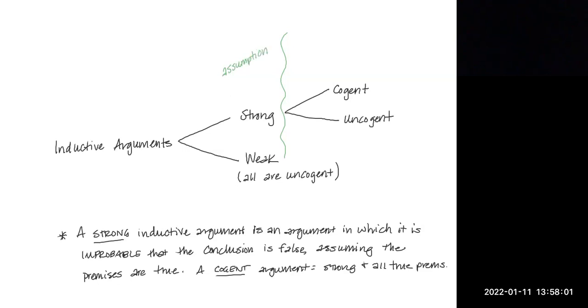Here, we are assuming that the premises are true in order to determine how strong or weak this inductive argument is. But if we're looking at determining whether it is cogent or uncogent as well as strong, then we look at the reality. Are the premises actually true in reality? Have all dinosaur bones found to this day been at least 50 million years old? If the premises are true as we assumed they were, then the strong inductive argument will be cogent. If they are not true, then it will still be a strong inductive argument, but it will be uncogent.